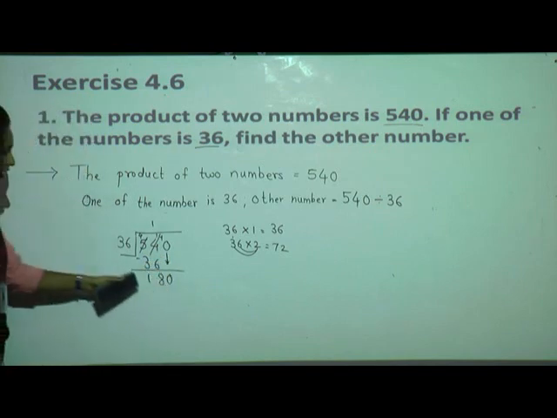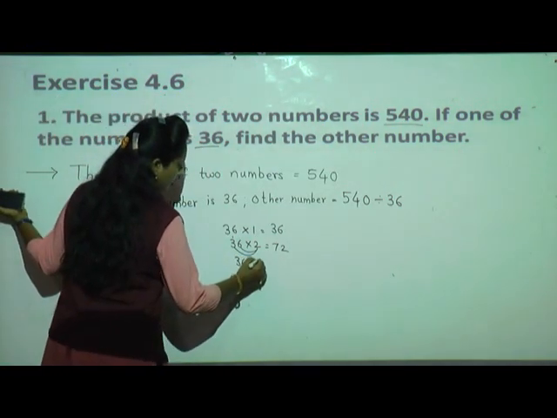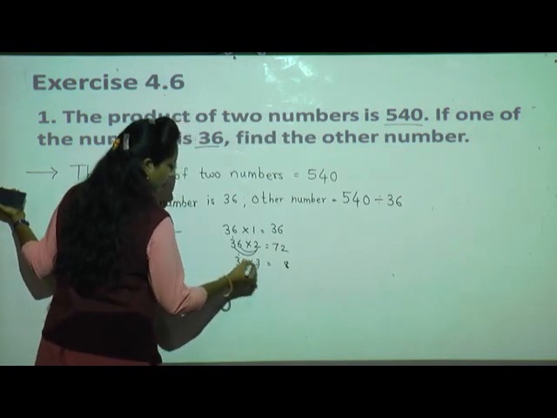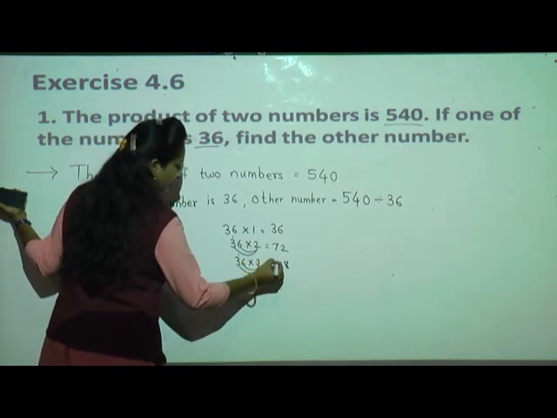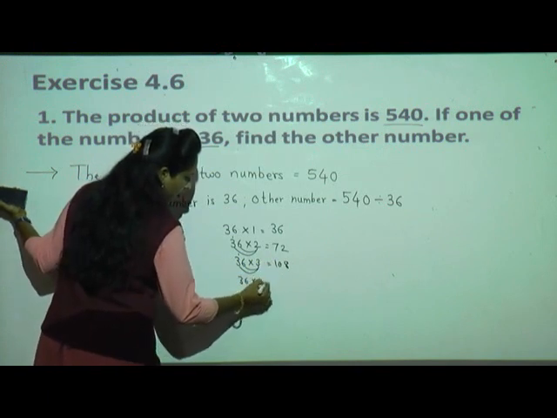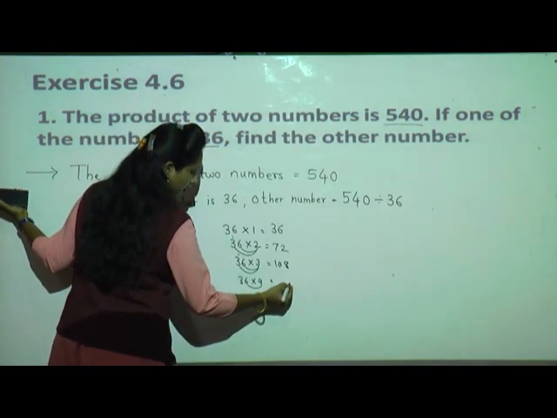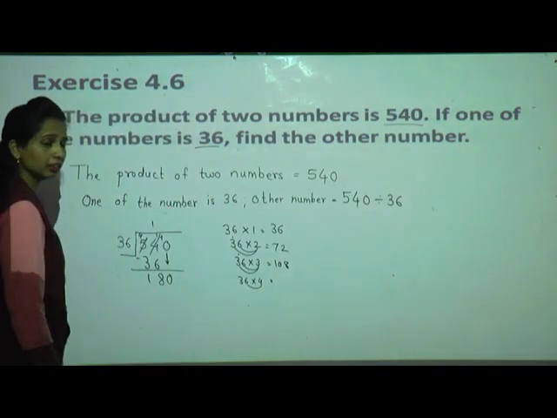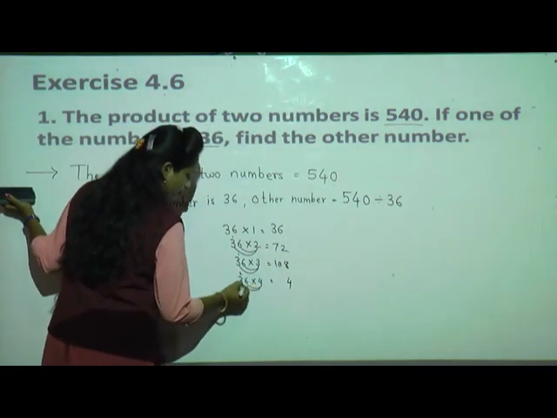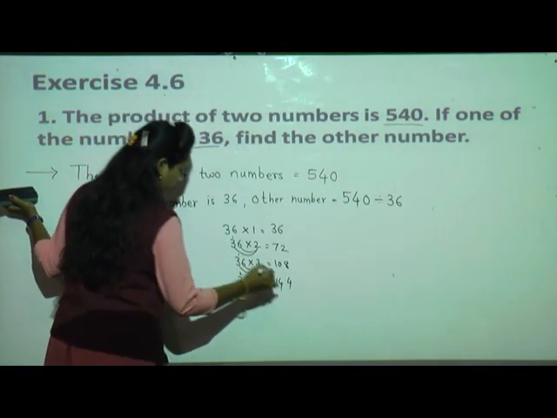Now we have to see 18 is there or what in 36 table. Now I'll continue the table. 3 6s are 18, carry 1. 3 3s are 9, 9 plus 1, 10. Next I'll go. 4 6s are 24, carry 2. 4 3s are 12, 12 plus 2, 14, isn't it?